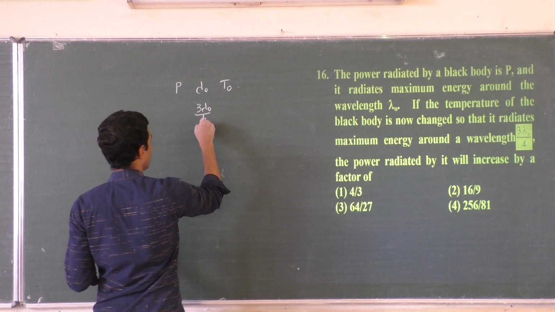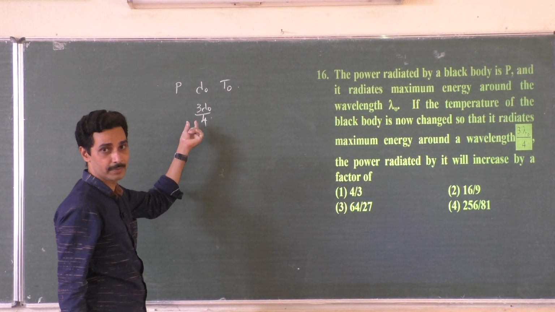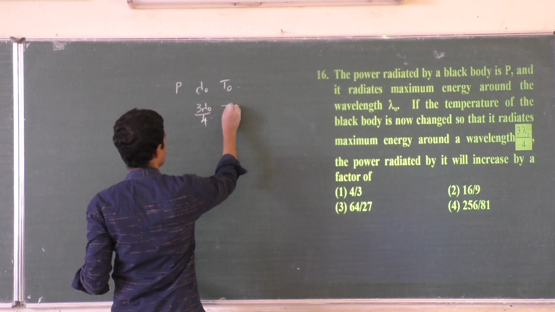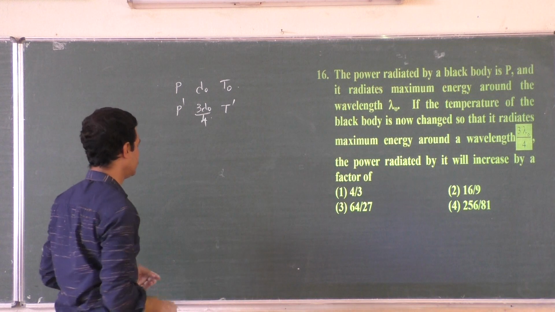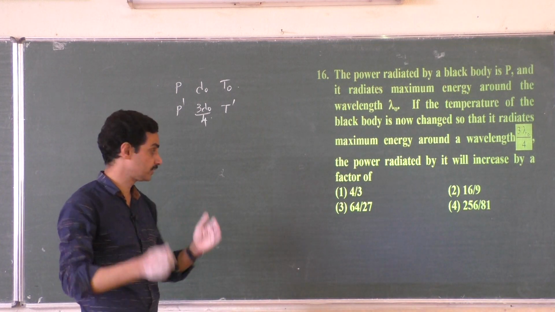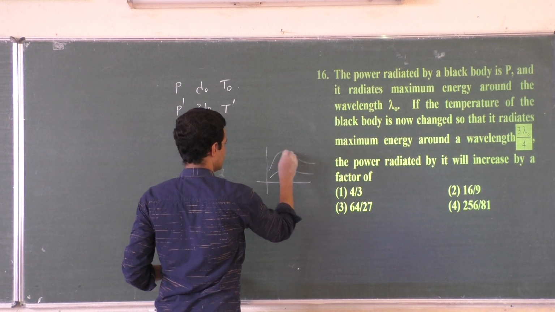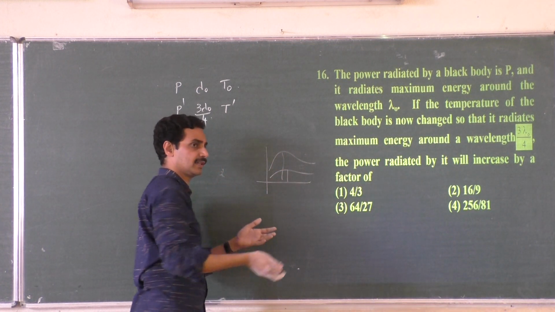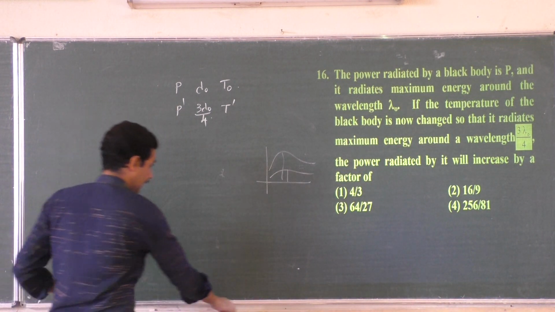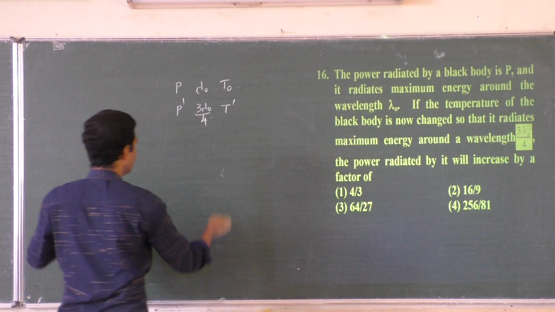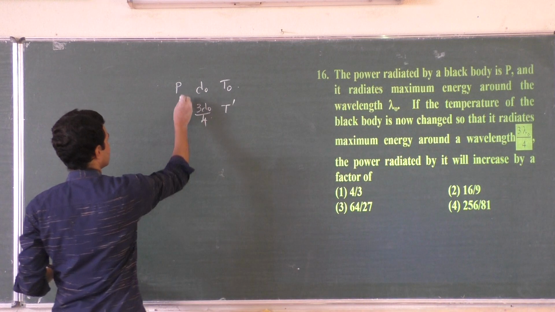Now maximum emission occurs for this wavelength, which is lesser than lambda naught, right? That means you have increased the temperature. Let it be at a temperature T dash, and let the total power emitted be P dash. It will be more, right? You have seen those curves. For lesser temperature it will be here. For more temperature the curve itself shifts and the area under the curve will be more, and more energy is emitted by the black body.